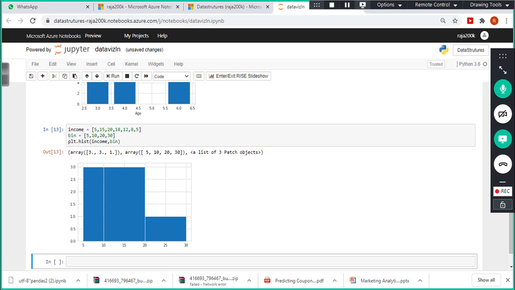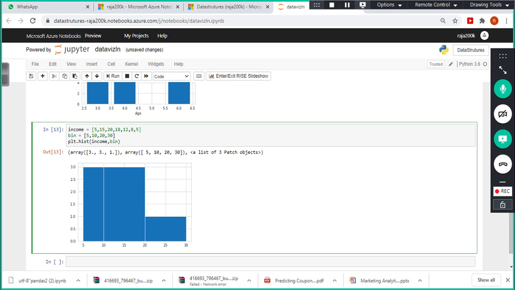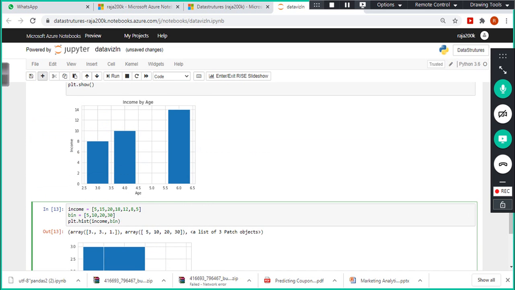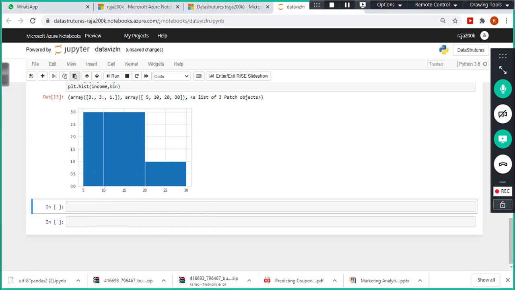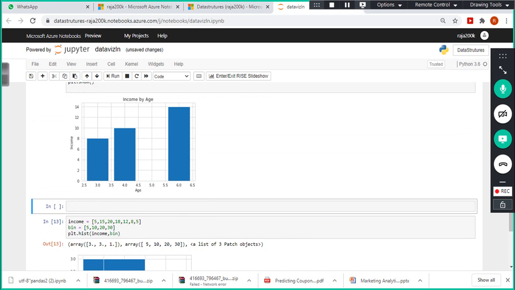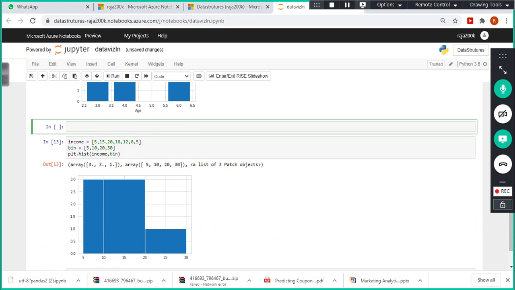Okay, so in the histogram, remember, always on the y-axis you will have count. On the x-axis you will plot the variable. Using a histogram, you can plot only one variable. That is the reason why we call that a univariate analysis. This is called your univariate analysis.